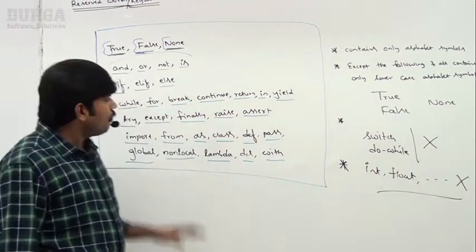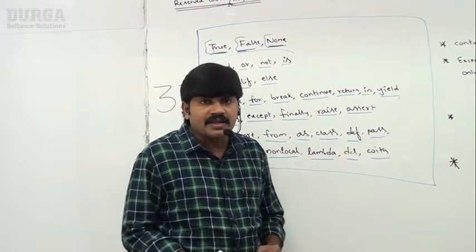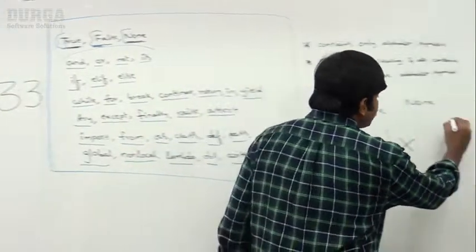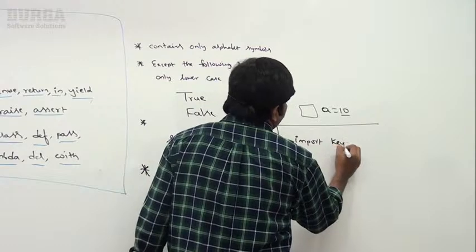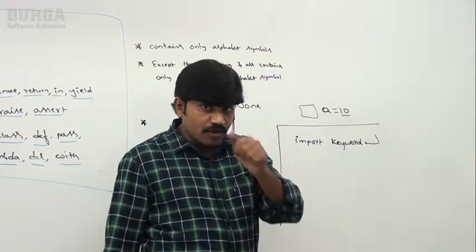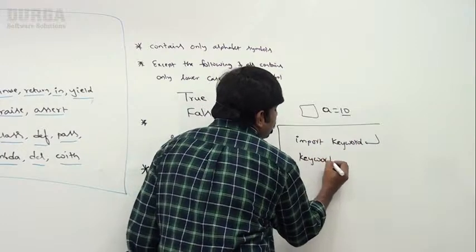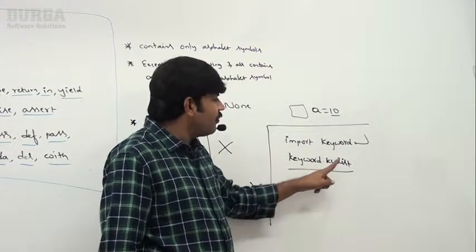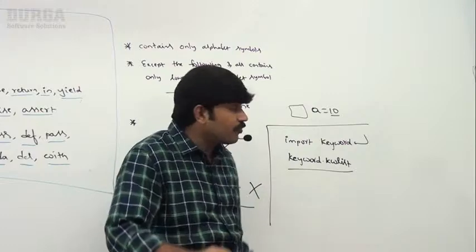Sir, I want to know, can you please show practically that these are the only available reserved words? Yes, there is a way, sir, I will show it programmatically. Observe here: import keyword. There is one module named keyword. What is the module? We will discuss. Keyword dot kwlist, keyword list. If you ask the keyword module's kwlist, it is going to list out all 33 reserved words or keywords present inside Python.